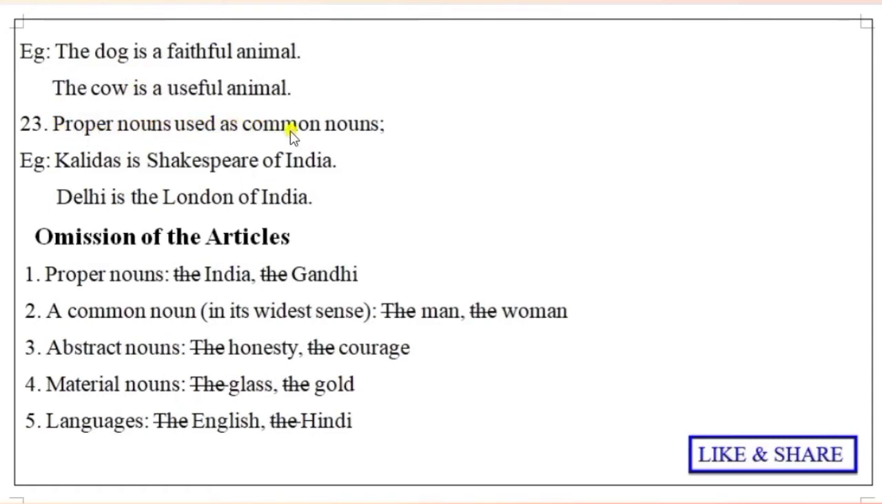Proper nouns used as common nouns: Kalidas is the Shakespeare of India. Delhi is the London of India. Like this.